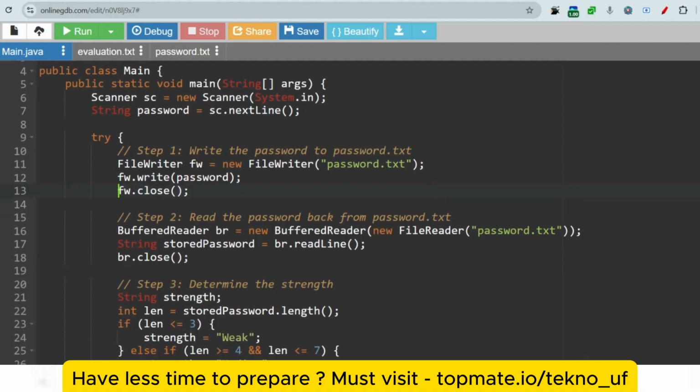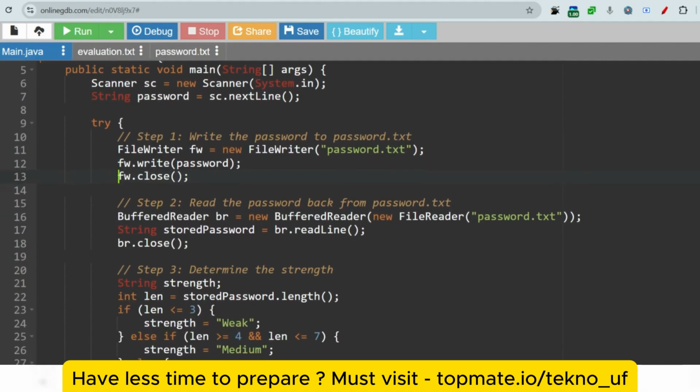Okay, now the next step is we have to read the password back from the password.txt, and check if this is a medium, weak or strong password using BufferedReader. br is equal to new BufferedReader, and you have to write an object of new FileReader inside the BufferedReader, as this is the argument we have to use inside the BufferedReader class. Now FileReader password.txt, you have to write this way, so that it will match the criteria.